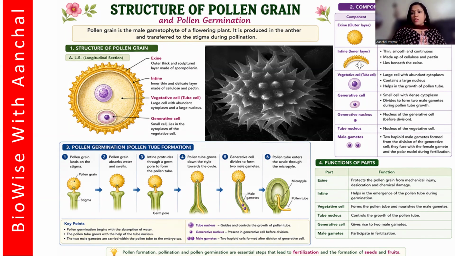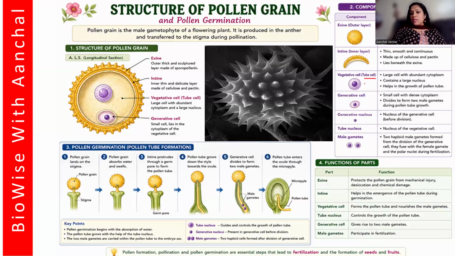Have many pores called the germ pores that is present in the exine. Now, intine is basically thin, smooth, and continuous, made up of cellulose and pectin, lies beneath the exine. The exine has sporopollenin, and in the intine you have cellulose and pectin. Then the vegetative cell or the tube nucleus. The tube nucleus is generally for the growth of the pollen tube towards the ovary.